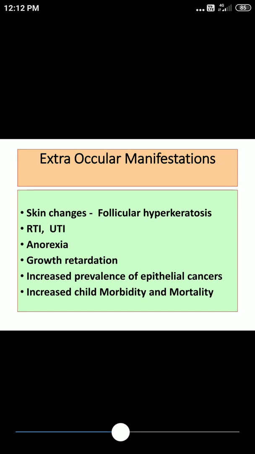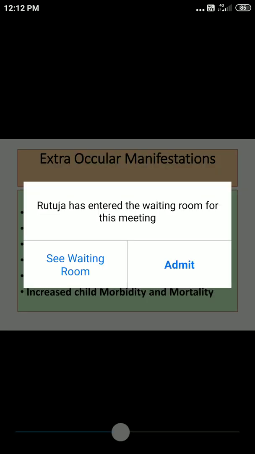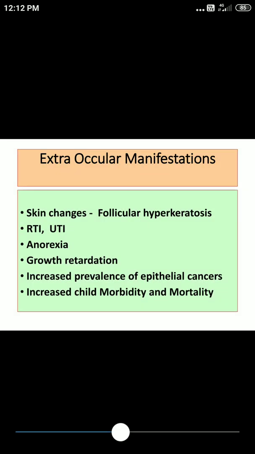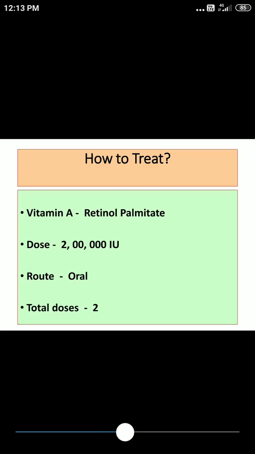Extraocular manifestations, there can be follicular hyperkeratosis, or there can be frequent infections related with respiratory tract or urinary tract. Growth of person may get affected, and what we can find in community is there can be increased prevalence of epithelial cancers, or there can be increase in childhood morbidity and mortality.